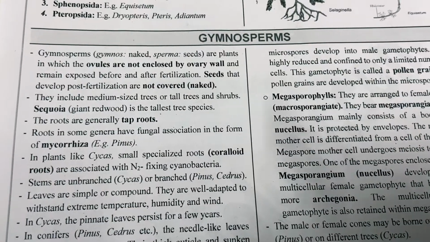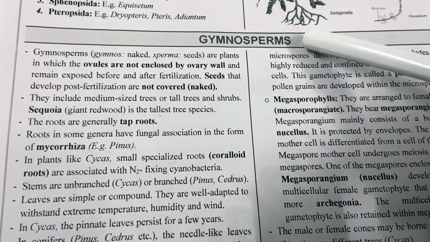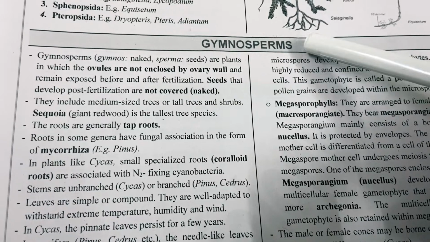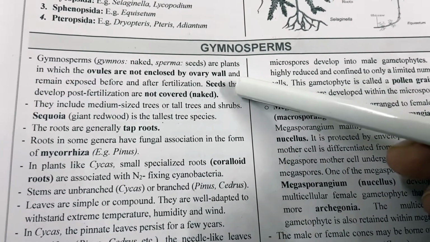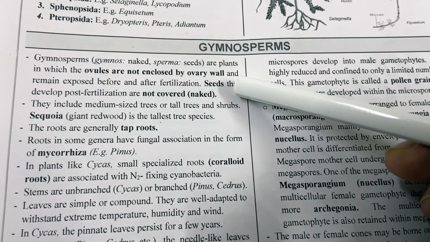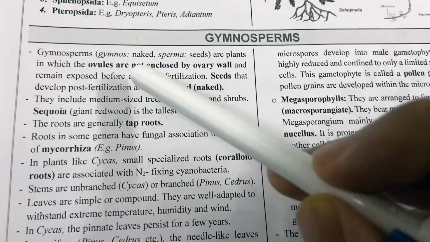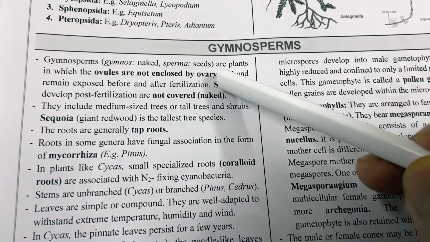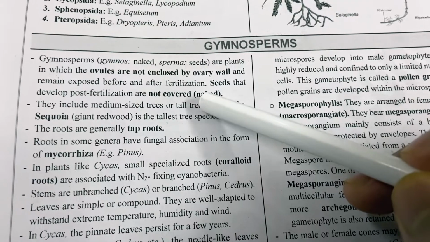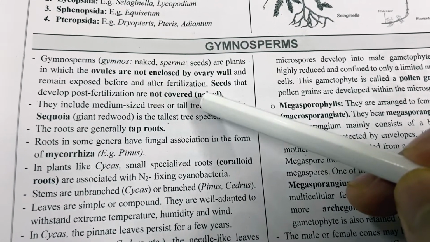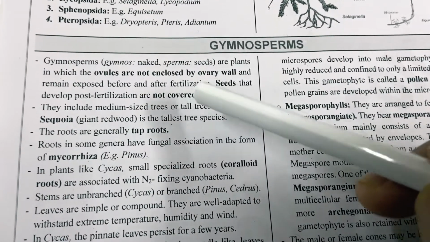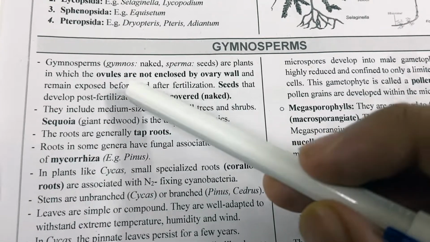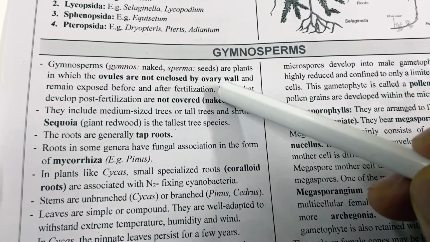Hello students, today we will learn the topic of gymnosperm of plant kingdom. Gymnosperm are the plants in which ovule is not covered by the ovary. Since ovule is not covered by the ovary, they are known as naked seeded plants.